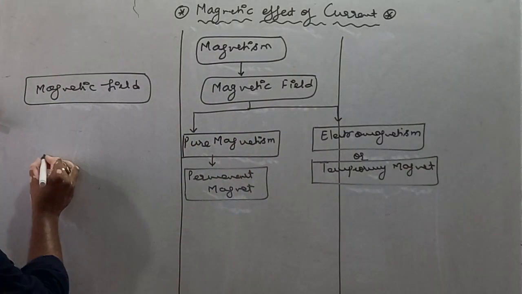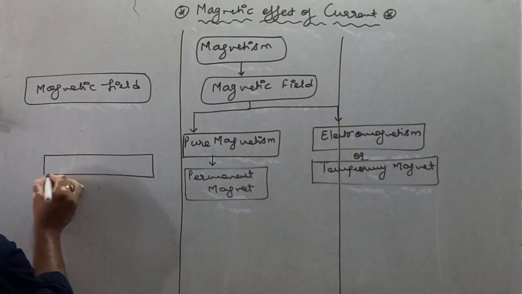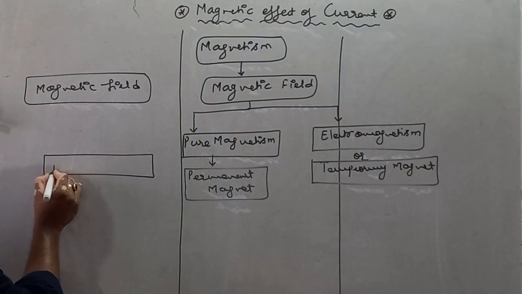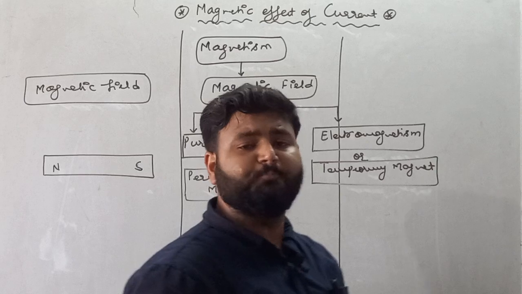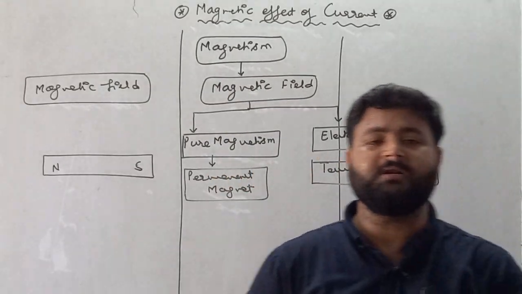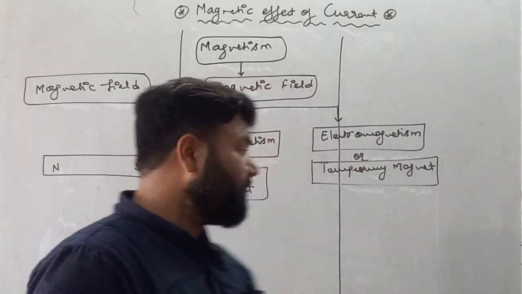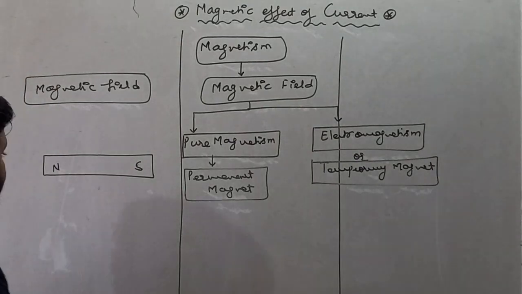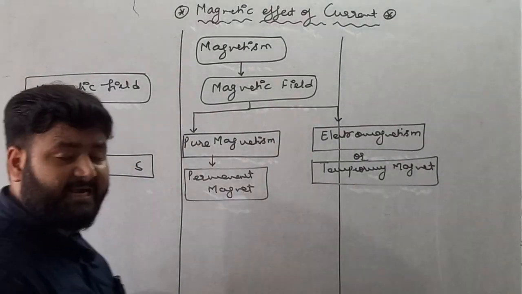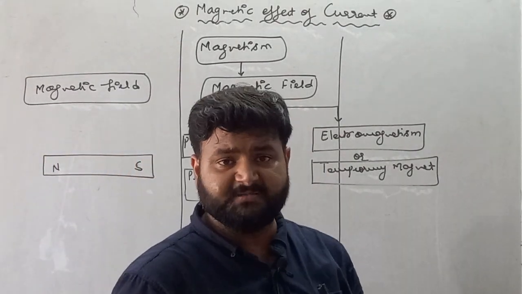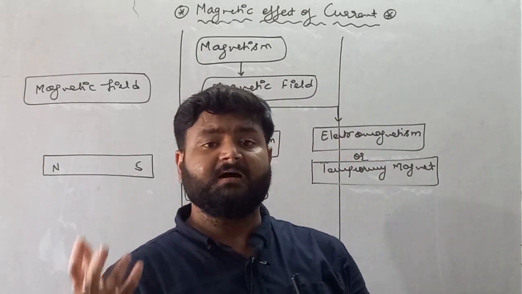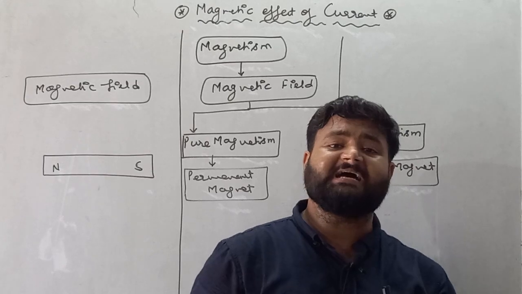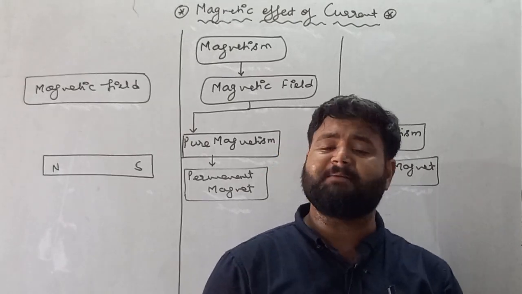Let's suppose I am taking the example of a permanent magnet. As we all know, a permanent magnet carries 2 poles, one is north pole and the other is south pole. A permanent magnet is that substance which attracts or repels those materials which carry magnetic property, for example iron.